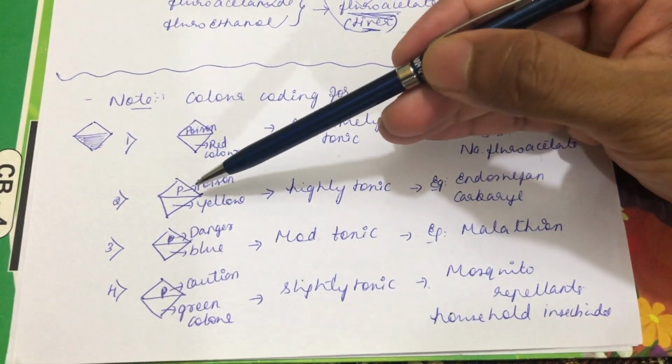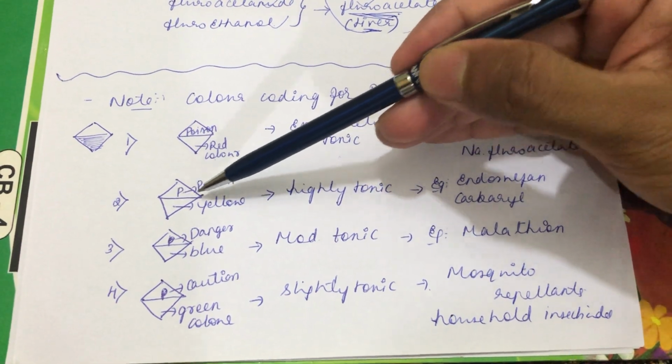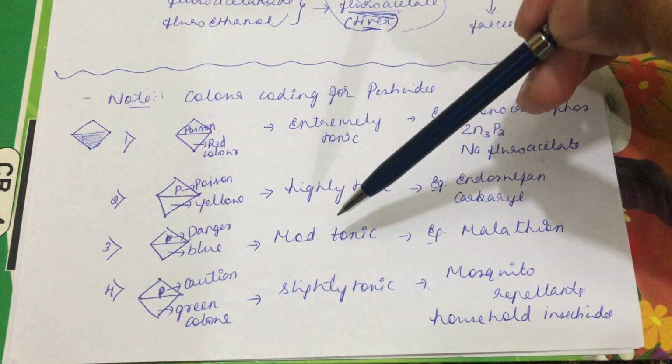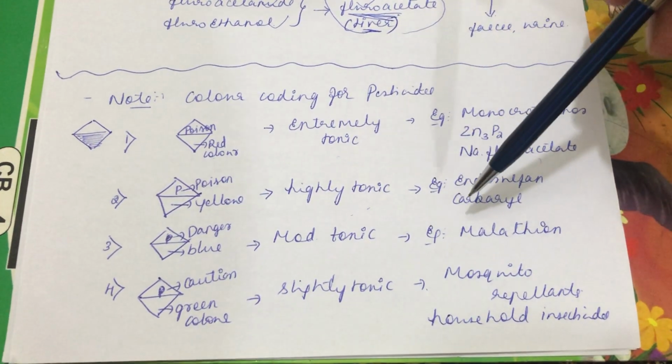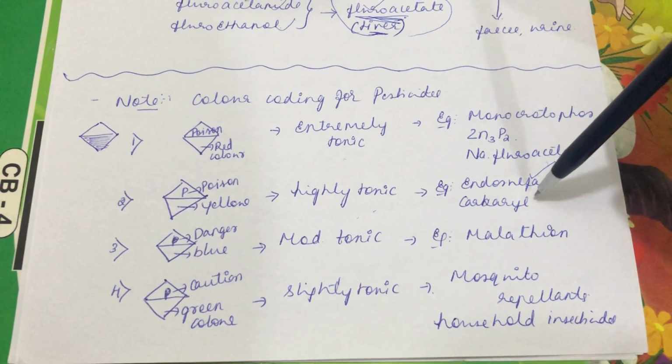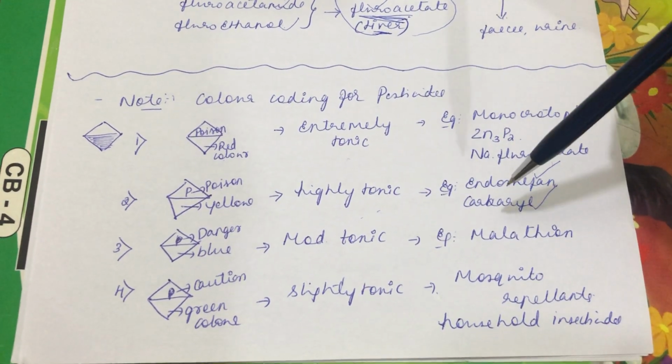Similarly, a diamond shaped stamp with the upper portion written as poison and the lower portion colored yellow indicates a highly toxic pesticide. Examples: endosulfan, which is a highly toxic compound, and carbaryl, also a highly toxic compound.